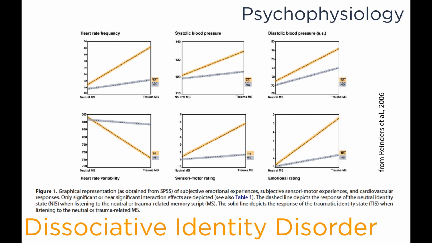There are psychophysiological differences between the neutral identity state, which often occurs in dissociative identity disorder, and the traumatic identity state, which often occurs in dissociative identity disorder. That is, there tends to be at least one identity that is neutral in nature, and one identity that is dealing with the trauma that the person experienced. And when you expose the person to neutral or trauma-related memory scripts, what you will see is that in the latter case, that is when the two personalities listen to trauma-related memory scripts, there are distinct differences in the psychophysiological variables that the two different identities exhibit. In all cases, the traumatic identity state will show greater psychophysiological arousal in response to the trauma-related memory script than the neutral identity state.